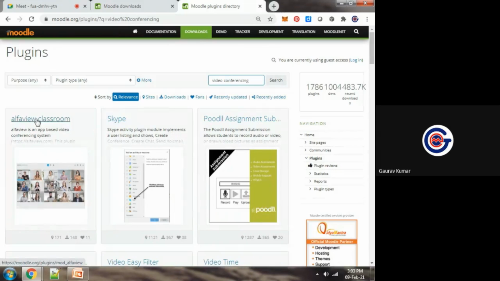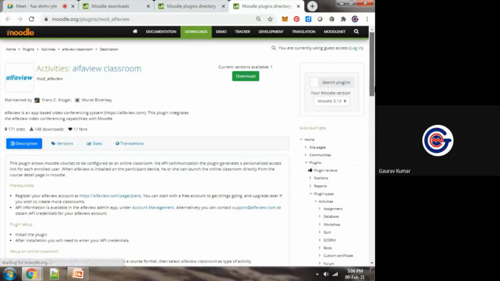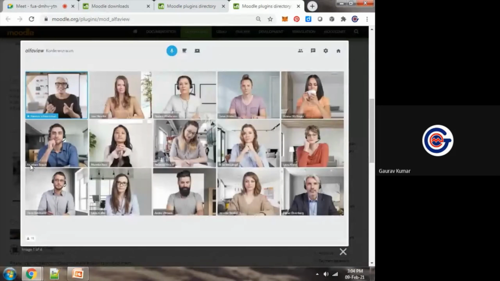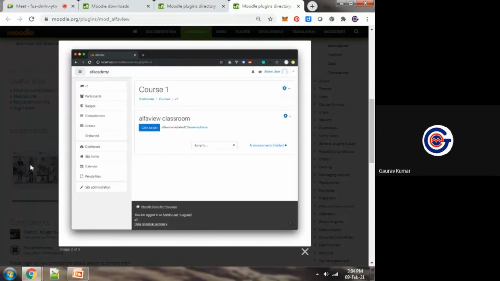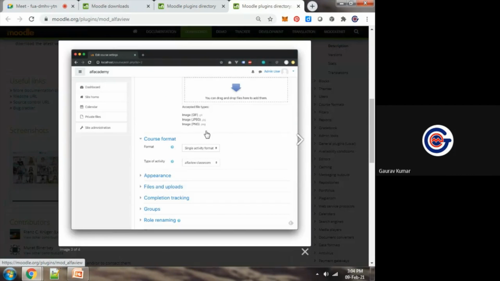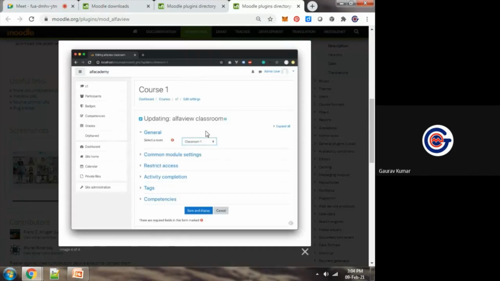So you can see this Alpha View classroom. I want to see whether it is looking good or not. Its reviews are also available. How many reviews are there? How many positive reviews are there? What are people saying about it? So you can see this Alpha View classroom. And within this platform, the compilation of data will be done.